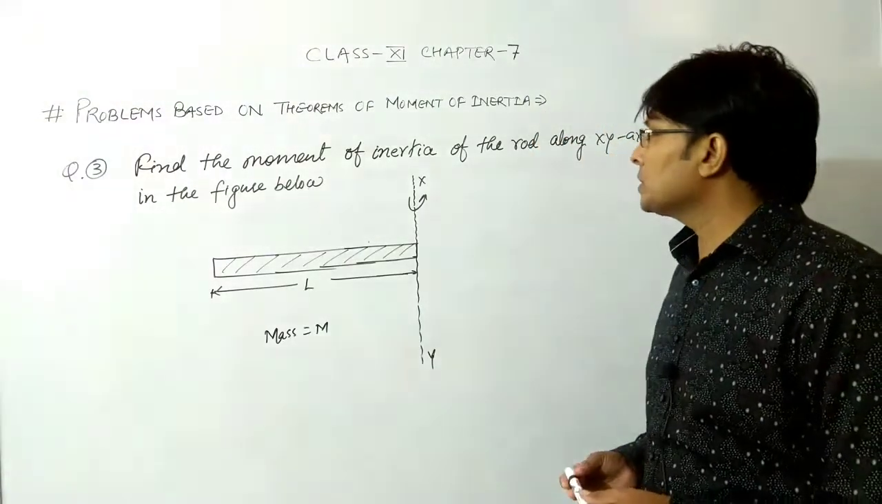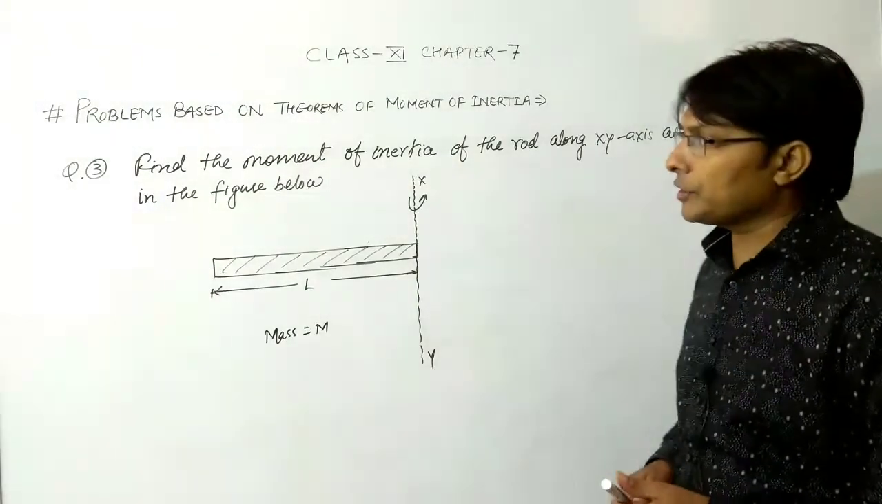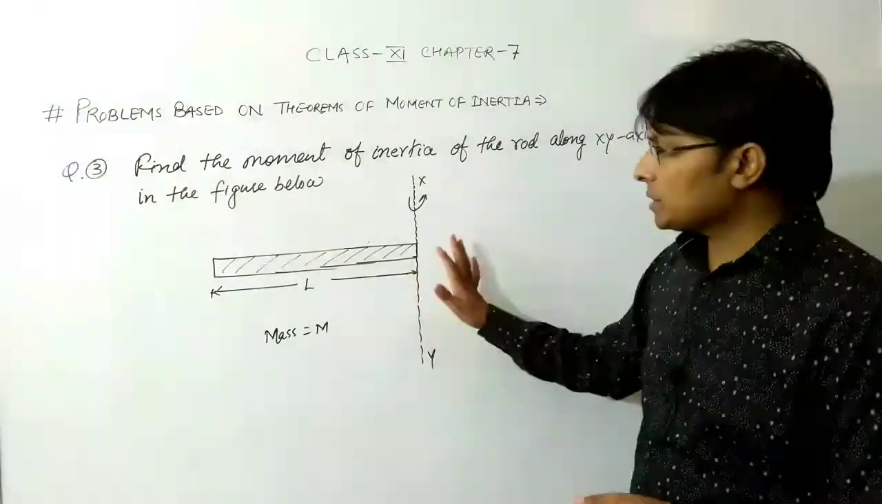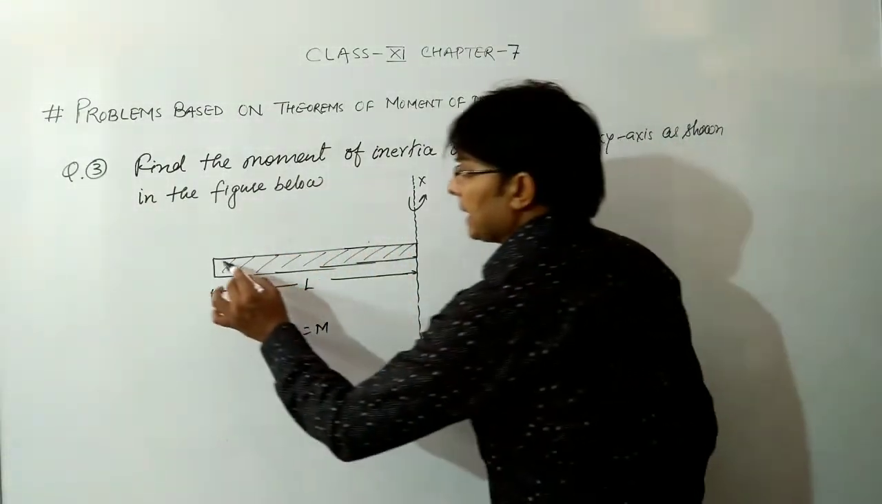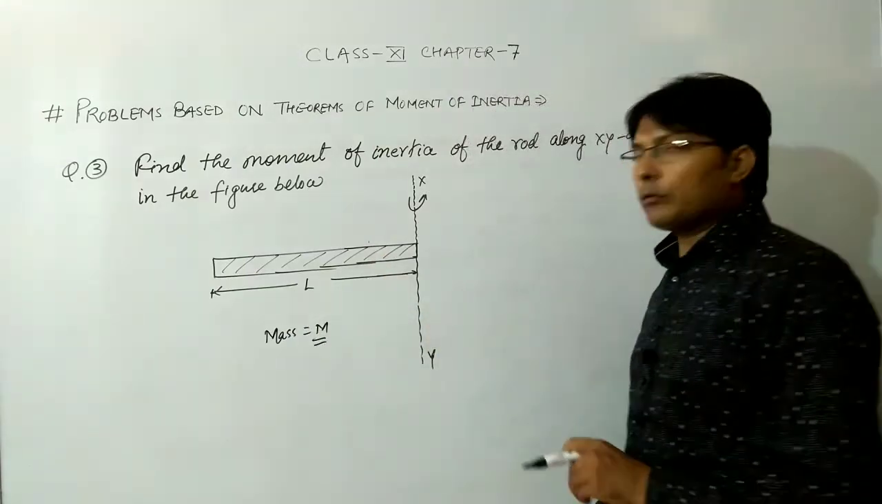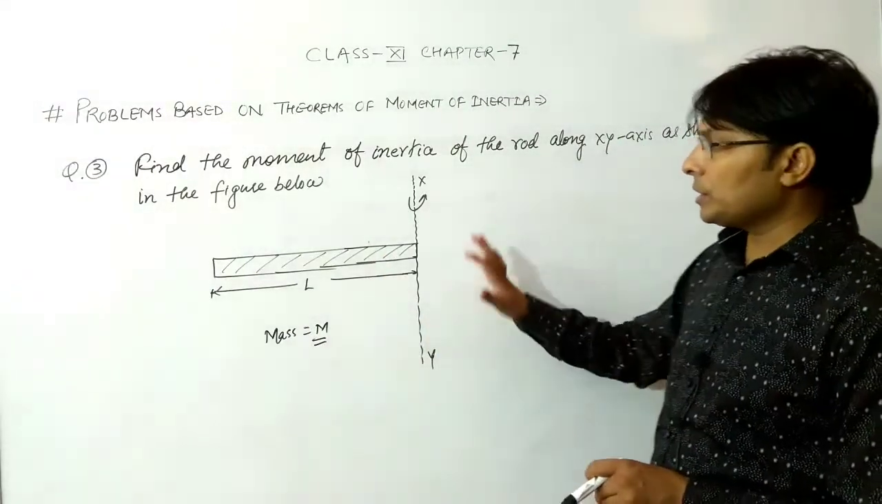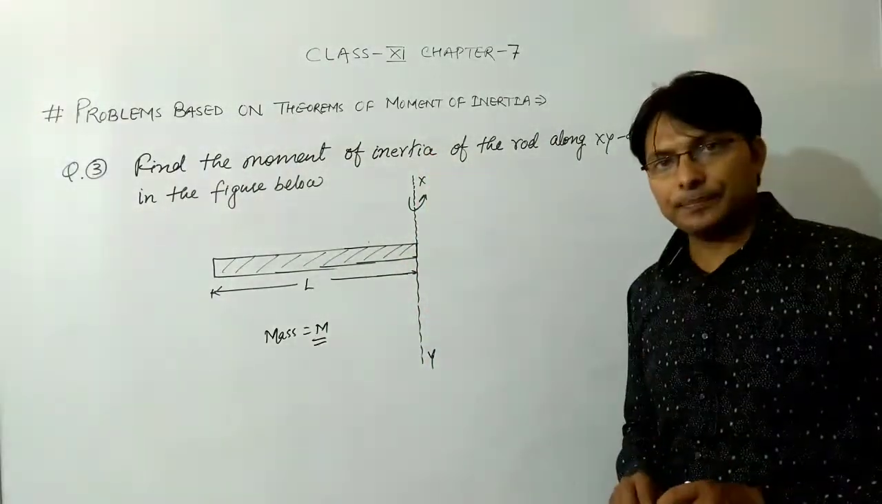Now let us discuss the next question. Find the moment of inertia of the rod along xy axis as shown in the figure below. So this is the diagram we have given, and this is the rod of length L and mass capital M. We have to find out the moment of inertia of this rod along this xy axis.